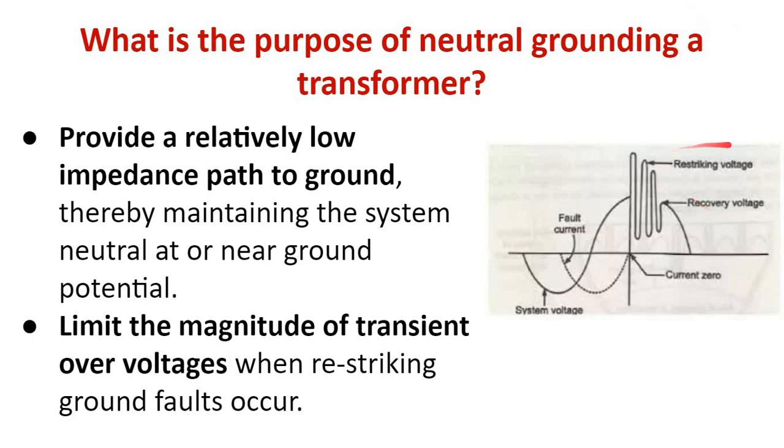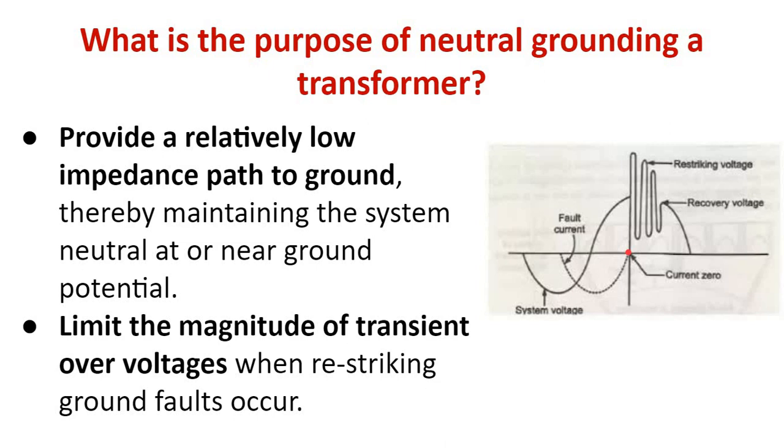So what is restriking? You might have studied in PGTB in S5. Whenever there is a fault, you can see in this picture, the fault current reaches a zero here.